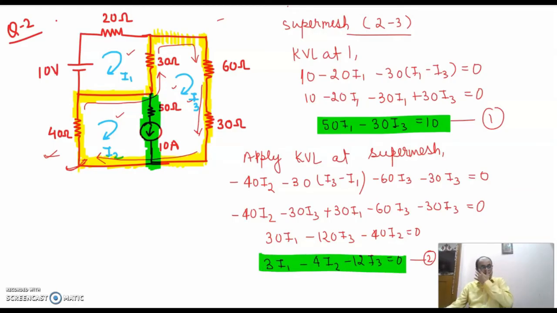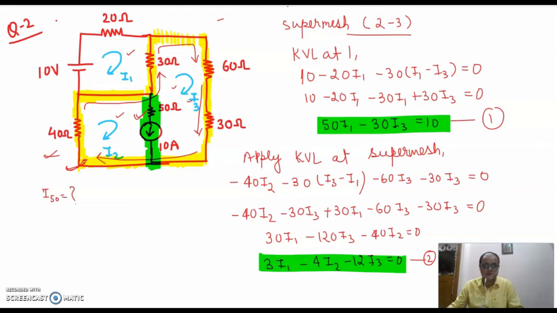I have not written the question, I have just explained it to you through a diagram. In this question, they can ask anything. They can ask you the mesh currents, all three currents. They can ask you the current in any particular resistance. For example, if they say find the current in the 50 ohm resistor.